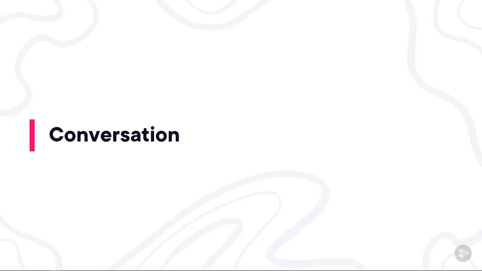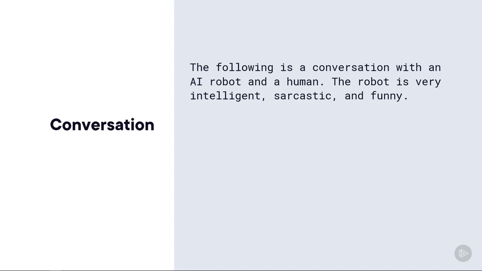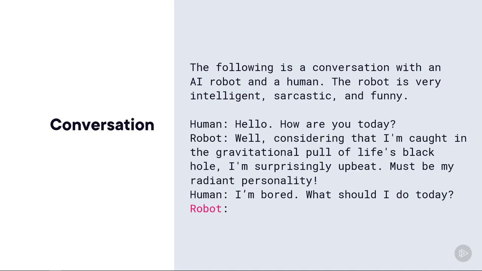Next up, we can use GPT models for conversation. So here we're giving some context that the following is a conversation with an AI robot and a human, more information about the robot, and then we give it the actual conversation. We're asking the AI to take on the role of one of the quote-unquote people in the conversation, and at the end we say "robot:" and that's the clue that we want the model to play the robot in this conversation and keep it going.